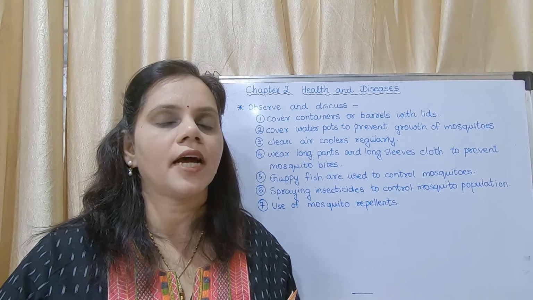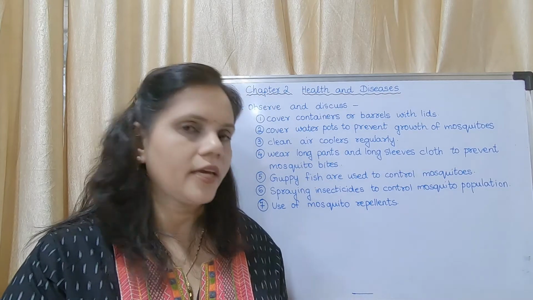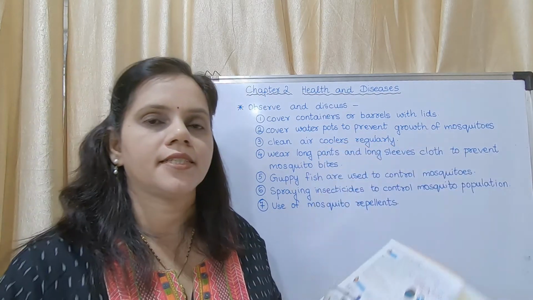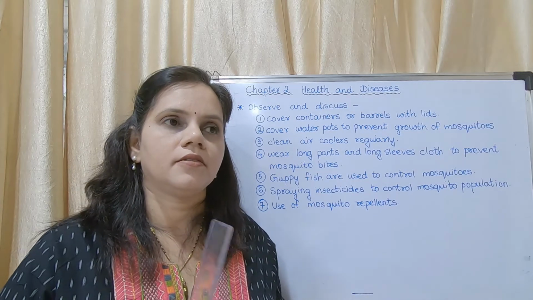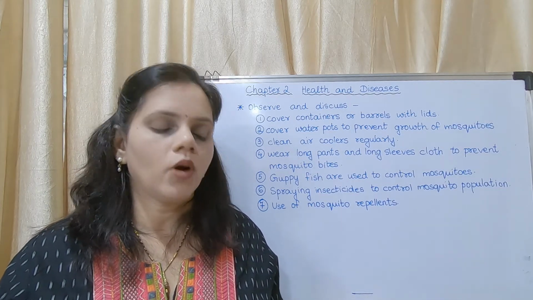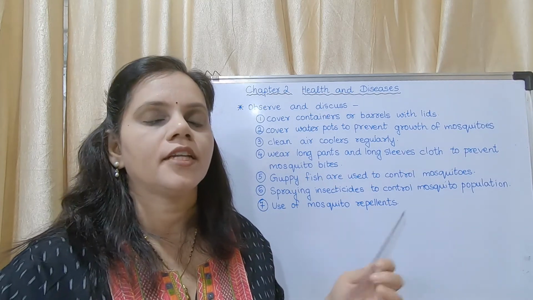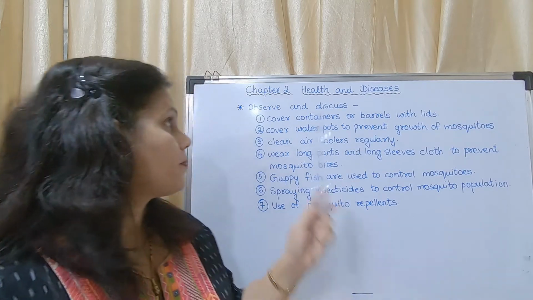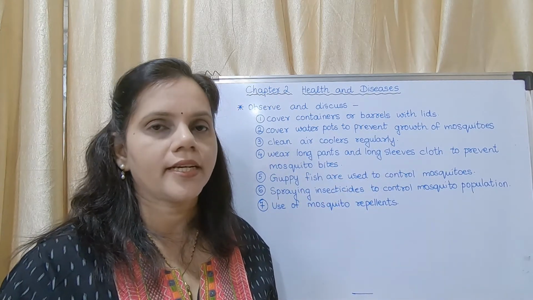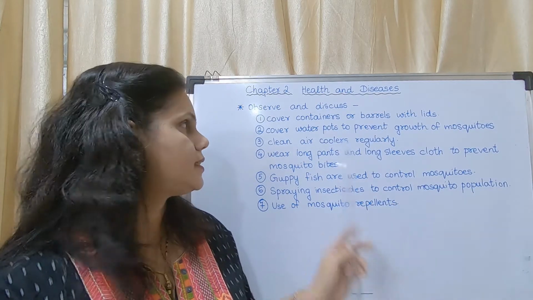Okay, I have started with a blue container which is shown on the page. Okay, a blue container here. This blue container is a tank, which is used for storing water. Now what has to be written in those boxes? I have written here. In those boxes you may write, cover containers or barrels with lids. Okay, it is better to cover containers or barrels with lids.